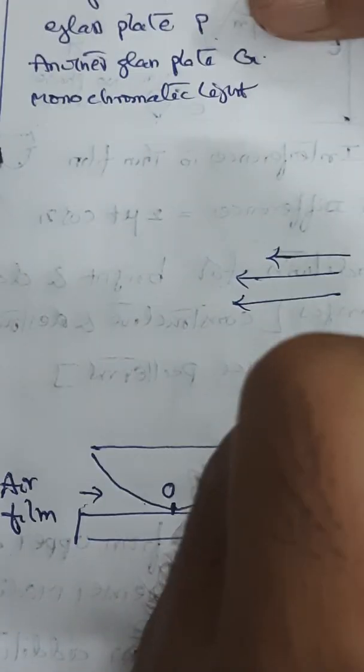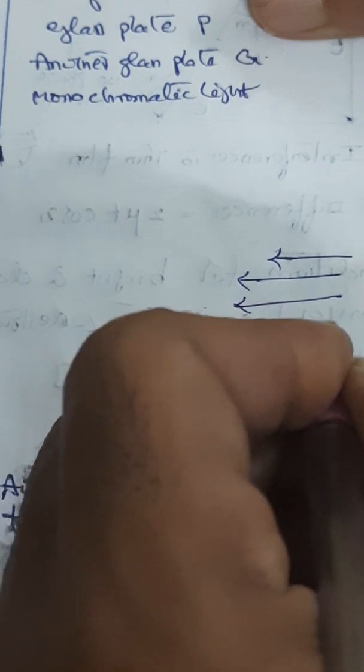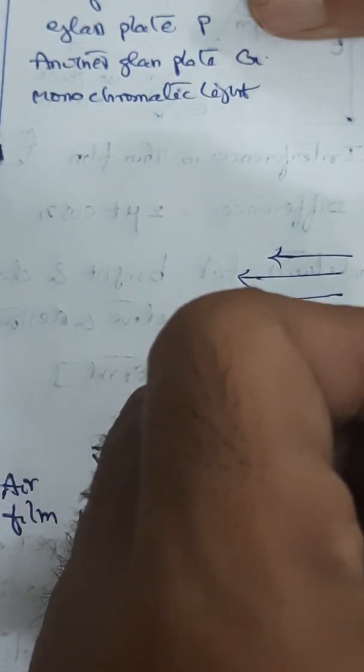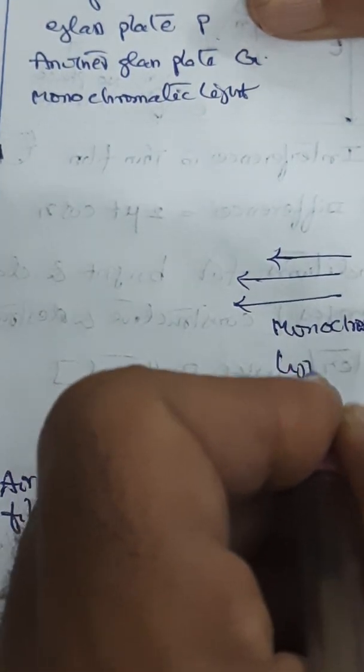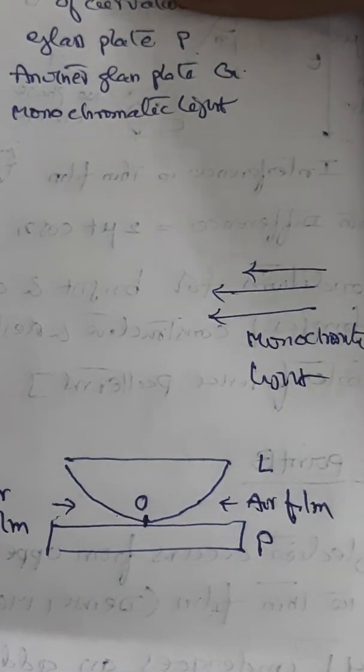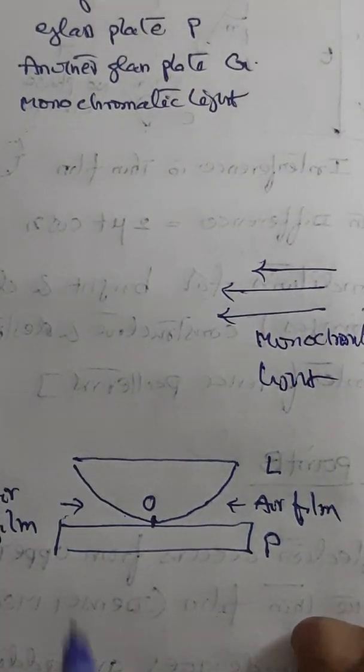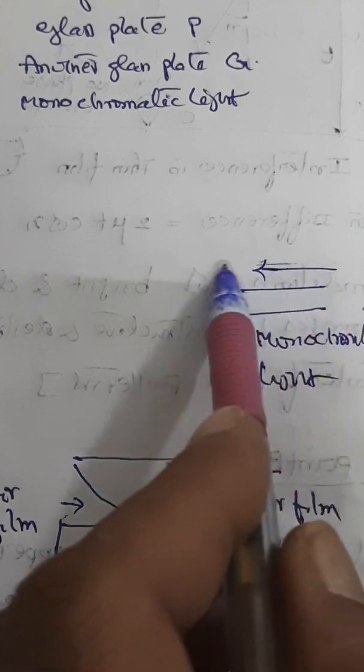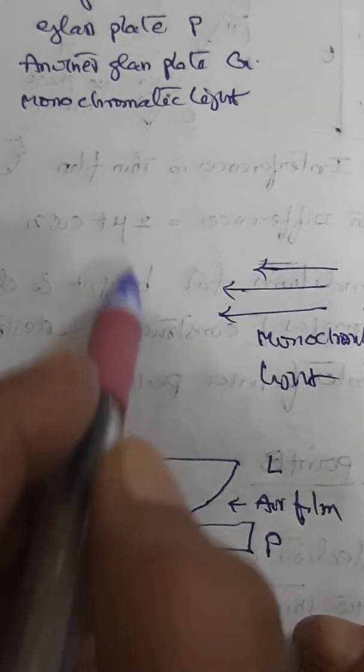Let us suppose a monochromatic light is incident like this. Monochromatic light means single wavelength. To ensure that the monochromatic light, which is coming parallel, is incident perpendicularly on this, you have already taken another glass plate.